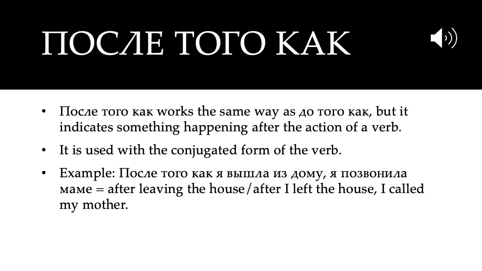And we can do the same thing with после того как. It's exactly the same construction as до того как, but we use it to mean that something has happened after the action of the verb. And it is used with the conjugated form of the verb, always. For instance, после того как я вышла из дому, я позвонила маме. Meaning after I left the house or after leaving the house, I called my mother.